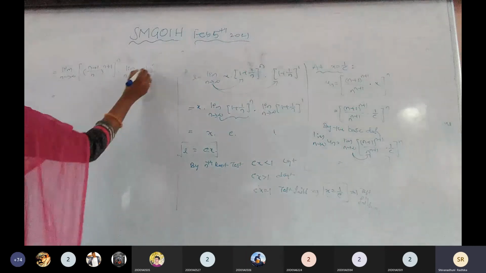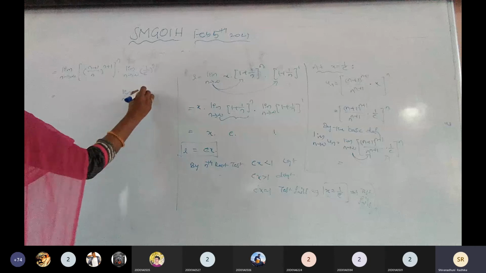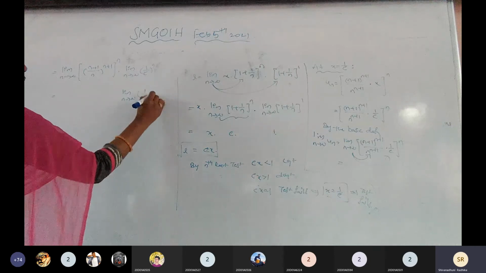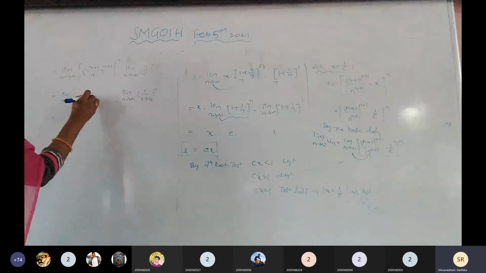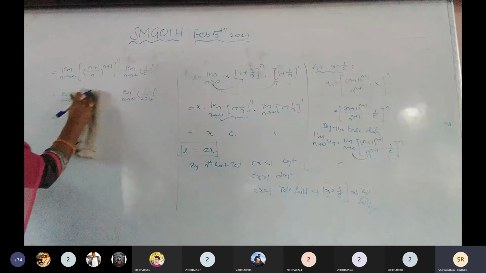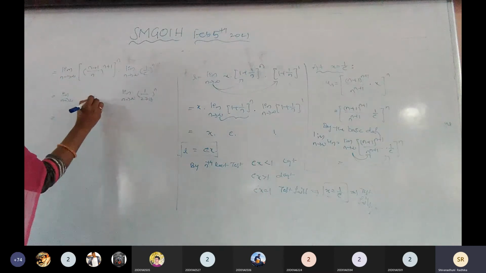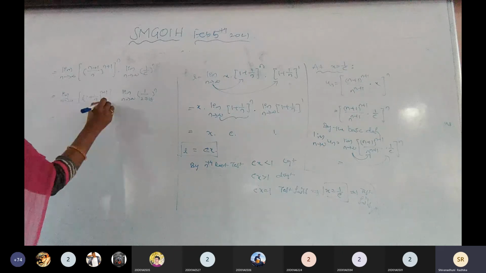First one: limit n tends to infinity of (1 by e), where e is 2.718, whole to the power of n. This one is the same: limit n tends to infinity of (n plus 1) by n, which can be written by taking LCM as (1 plus 1 by n) to the power of n plus 1, whole to the power of n.